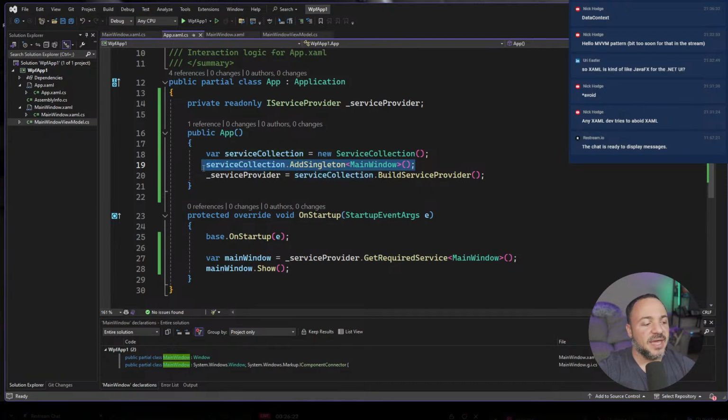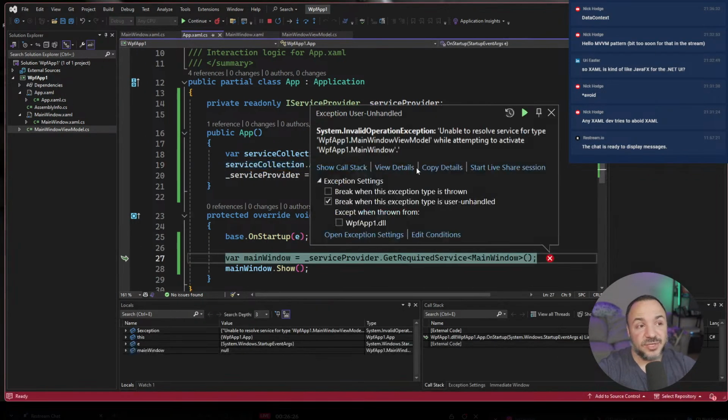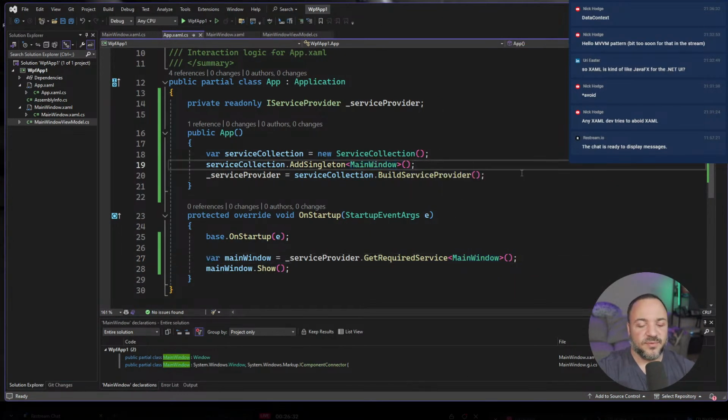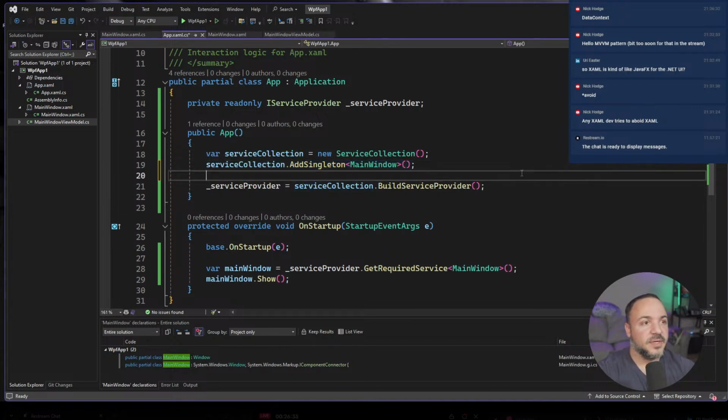It's only MainWindow. There is no view model. So if I press play, it should crash because it can't find that view model. So that's good. The only reason I was thinking it might not is I can't recall if there was some other constructor that's by default on a window type, but there isn't, so that's good.